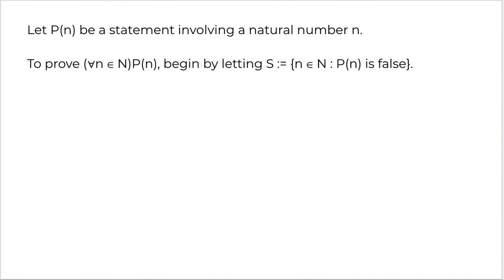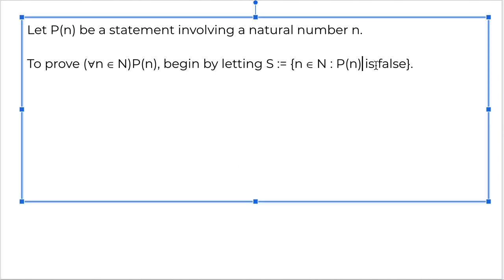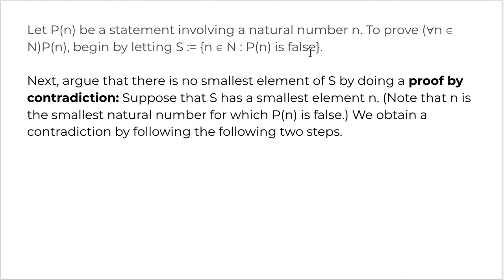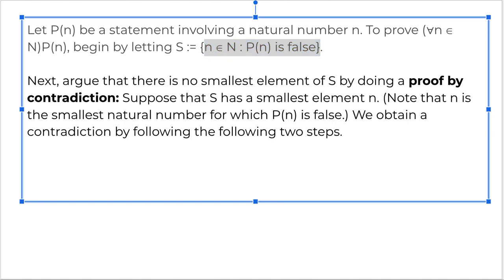Let Pn be a statement involving a natural number n, and we have to prove that Pn holds true. To prove that, we'll begin by letting S be the set of all n belonging to the natural numbers for which Pn is false. So what we did here, make sure you look here, is that for a natural number n, the proposition Pn is false. That's what we wrote here, right? Next, I'll just bold this here again so that we have it in our head.